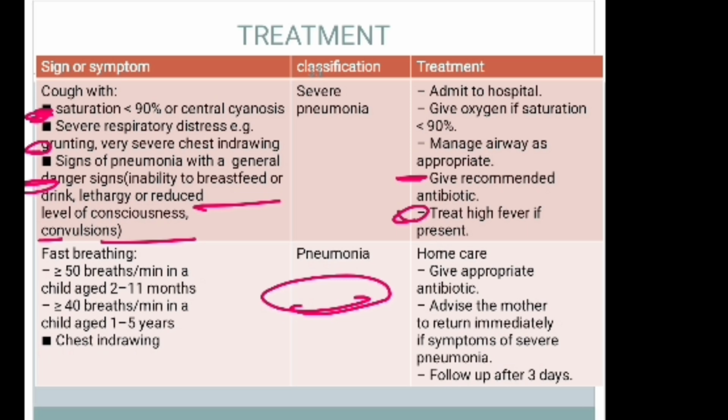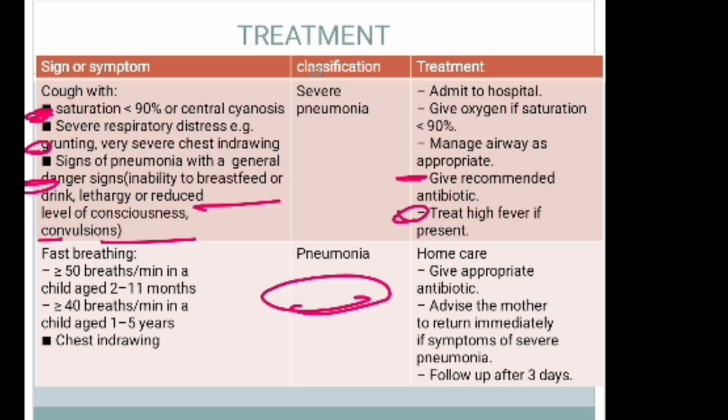For severe pneumonia, when the oxygen saturation is less than 90%, or if the patient has central cyanosis, severe respiratory distress such as grunting or very severe chest indrawing, or the signs of pneumonia with a general danger sign, such as inability to breastfeed or drink, lethargy or reduced level of consciousness, and convulsion, we can say severe pneumonia.